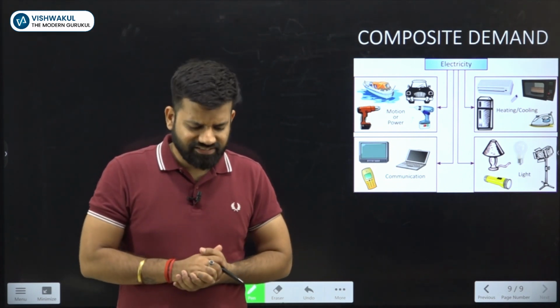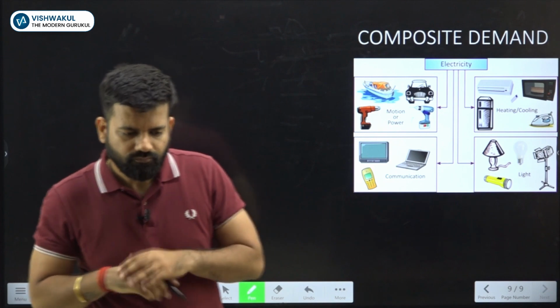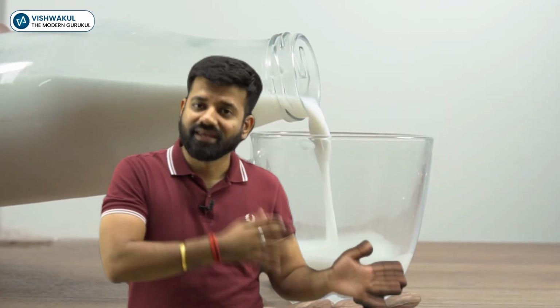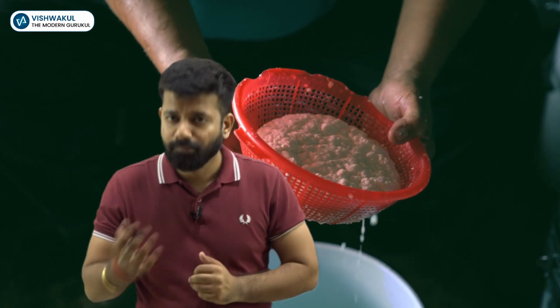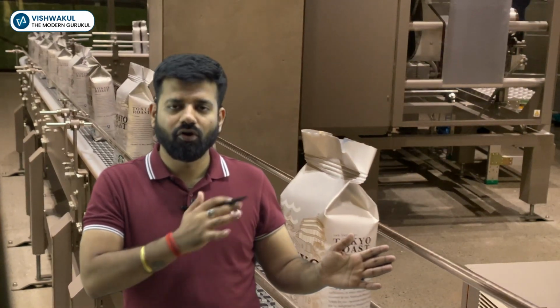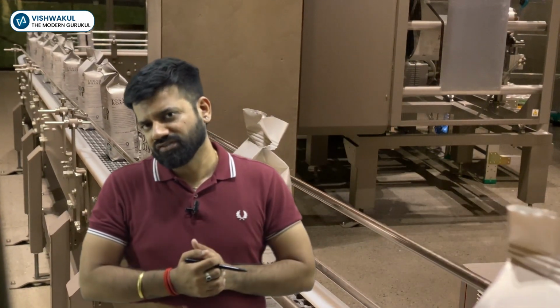We can also take the example of milk. Milk is used for drinking. Milk can be used for making curd. Milk can be used for paneer. This is also known as composite demand. Those goods which generally have a lot of uses or many uses are known as composite demand.